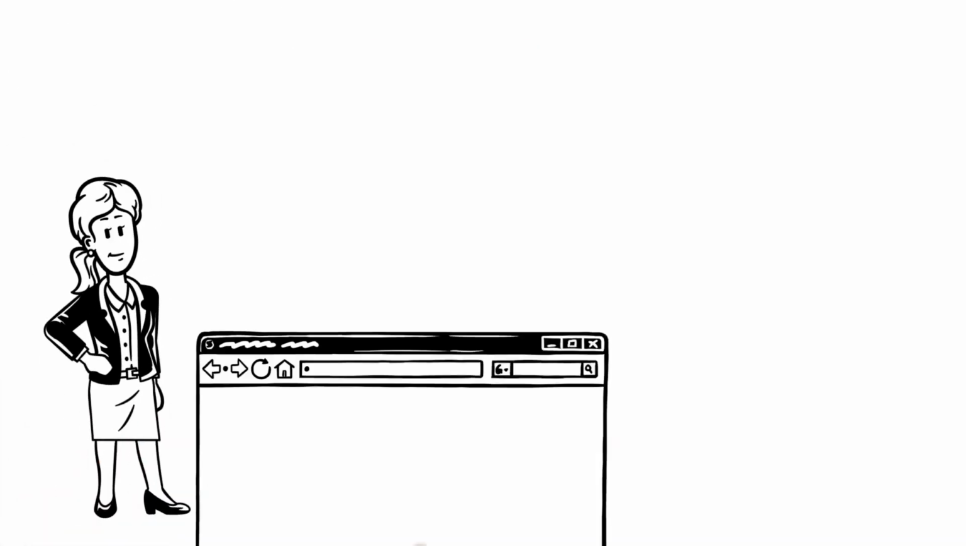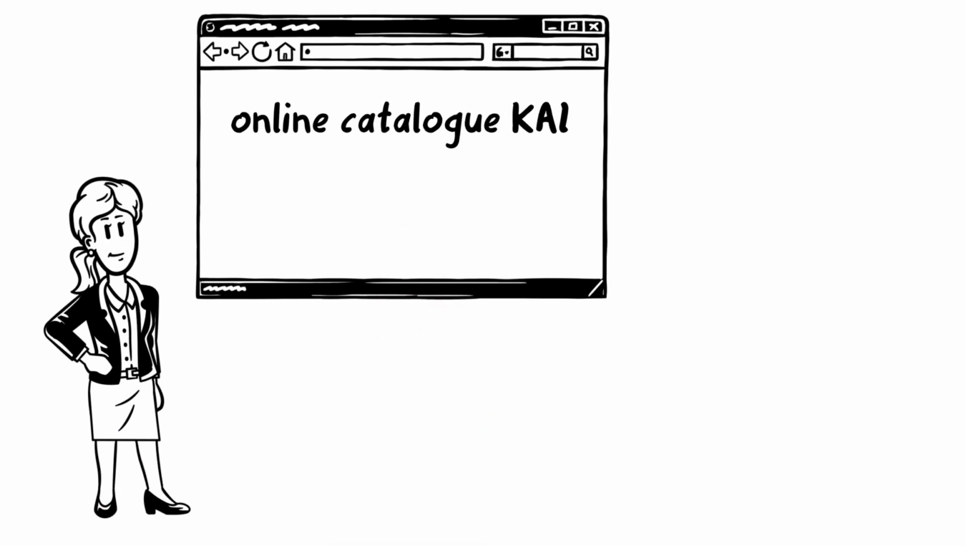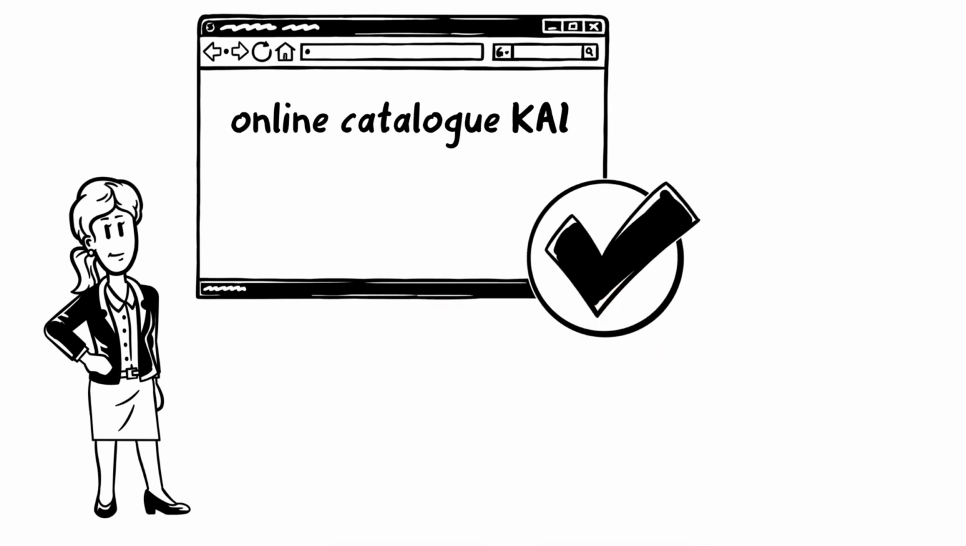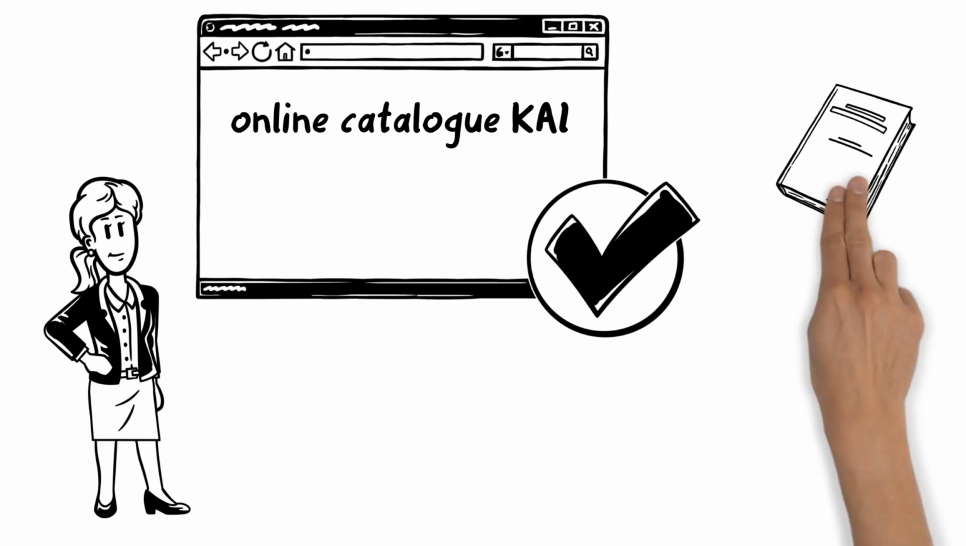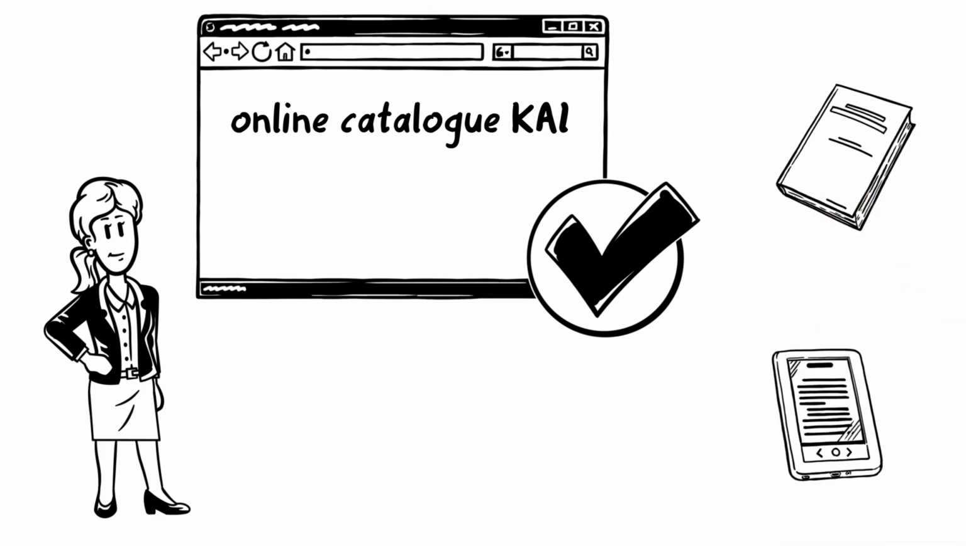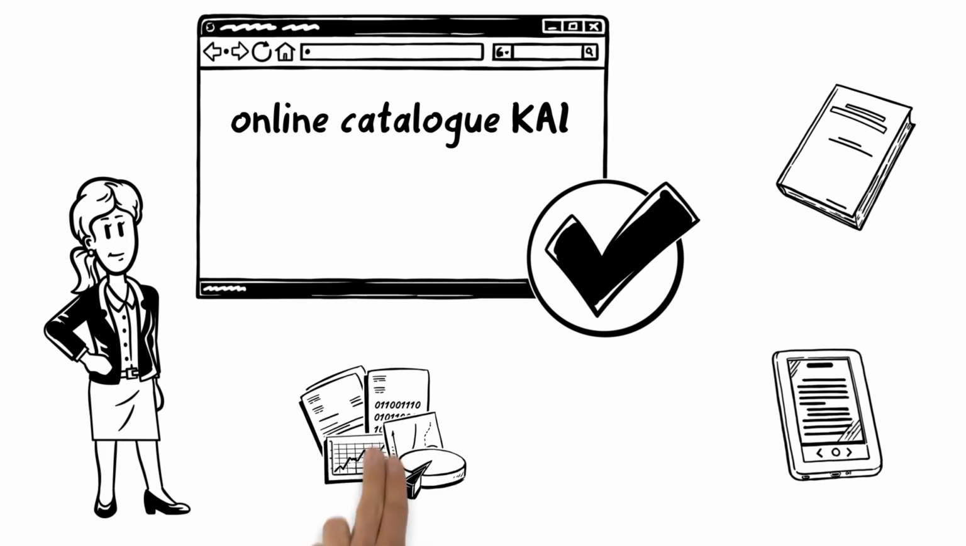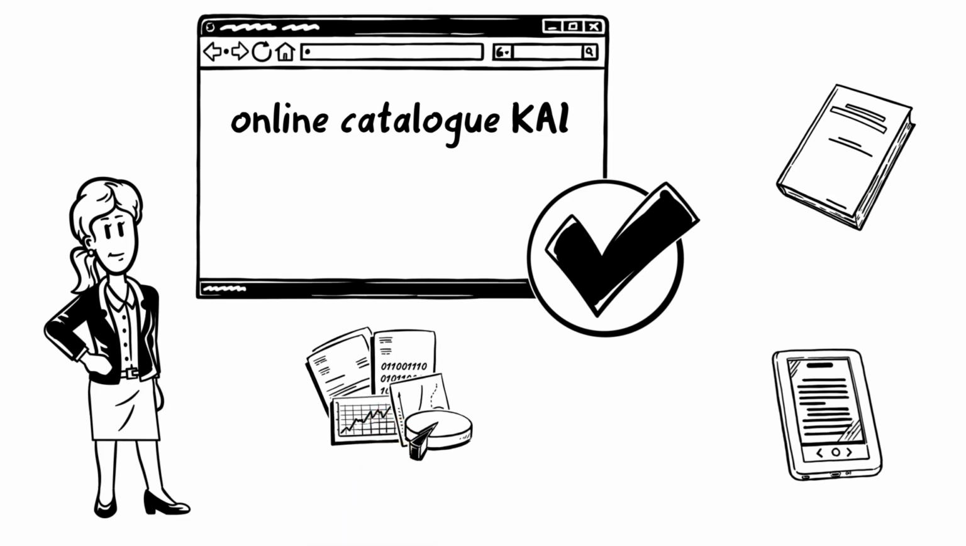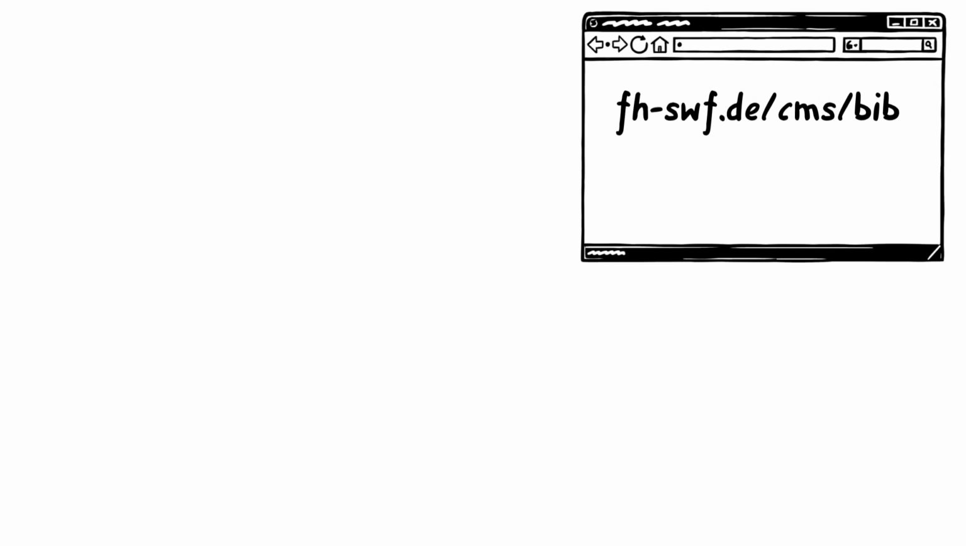After she showed him the library catalog, Dennis is supposed to start his search from there. The catalog is called Kai, which stands for Catalog and Information. A catalog lists the holdings of one or more libraries. Kai lists printed and electronic media, for example books, journals and databases, as well as articles from journals and book chapters. Dennis can access the catalog via the library's website or directly via a link.